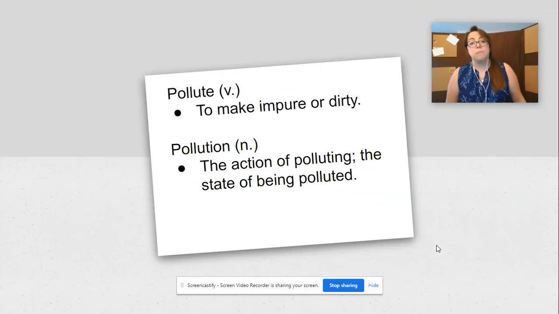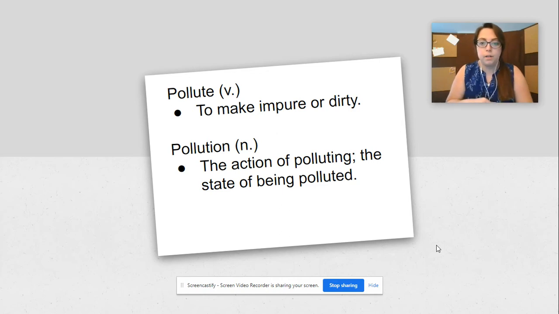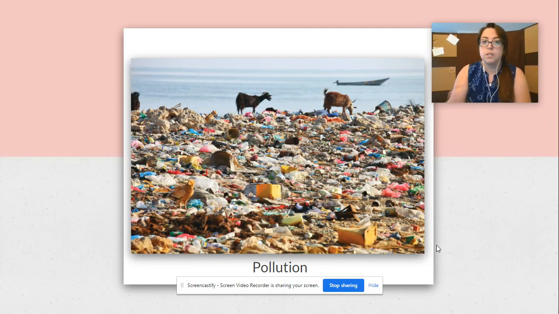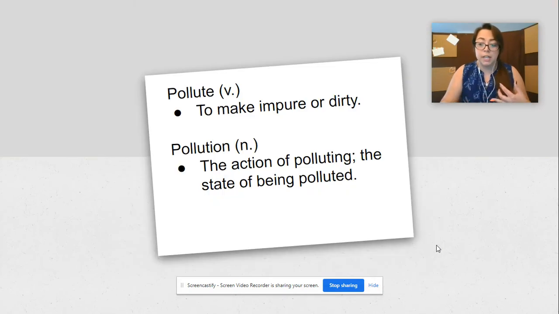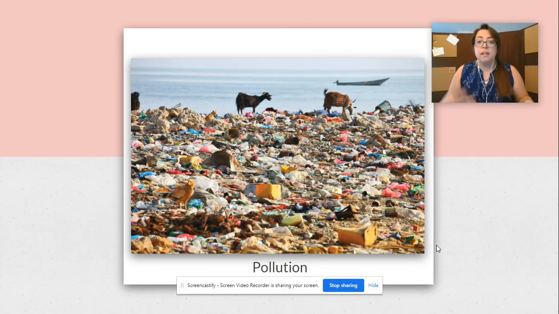So, pollute as a verb means to make impure or dirty. Pollution as a noun is the action of polluting or the state of being polluted. And usually it's going to be that second one. If you were to say, there's a lot of pollution in the ocean, it's the state of being polluted. So, for example, all this trash, all this garbage, it's impure, it's dirty, it's cluttering up the area, nothing's growing there anymore. It's polluted. That's a lot of pollution.